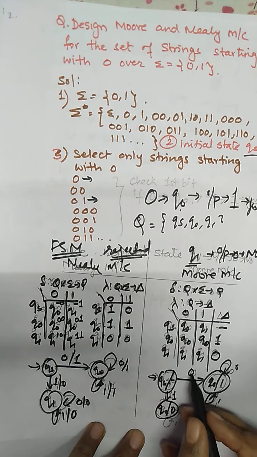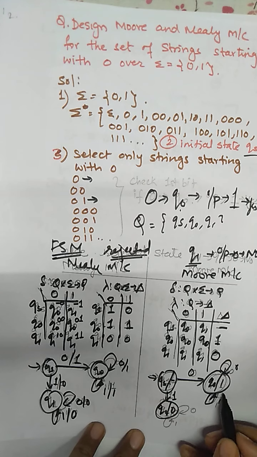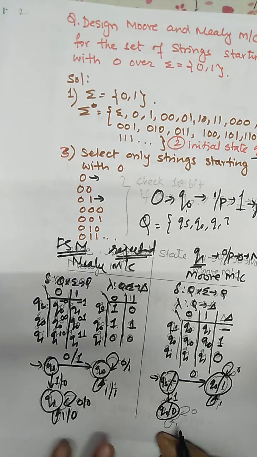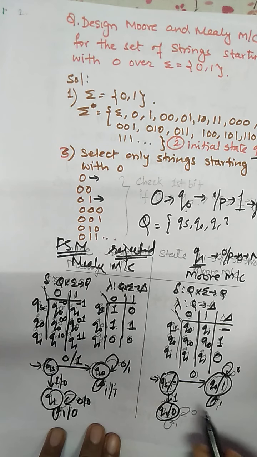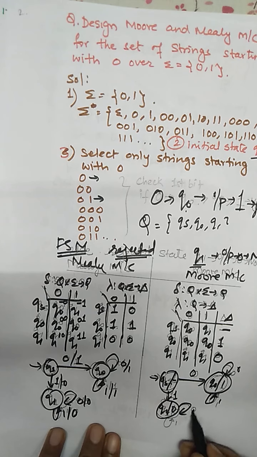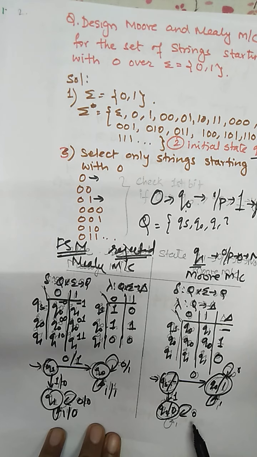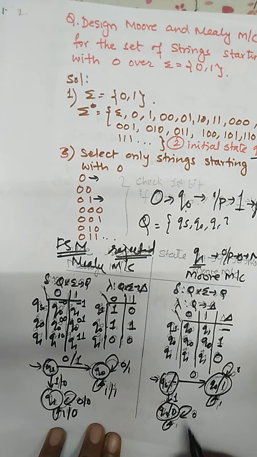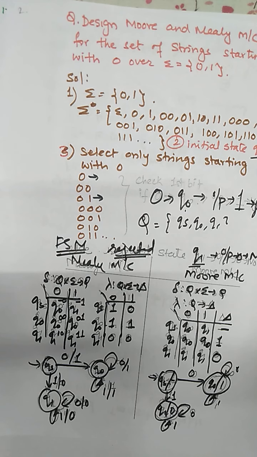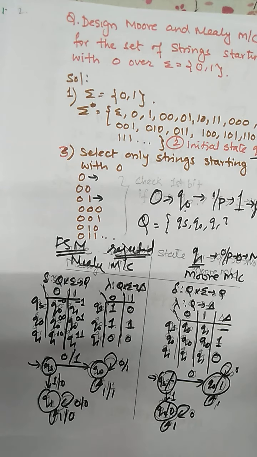This is because the string is starting with 0, so 0 with 0 will go to Q0, and 0 with the next bit as 1 also goes to Q0. Now Q1 on 0 also goes to Q0, because the string has started with 1 and ends with 0. Q1 with the next bit as 1, so 1 and 1, as the string has started with 1, goes to the rejected state, which is Q1. So this is how we completed designing the Moore and Mealy machine for the set of strings starting with 0 for the binary number system.